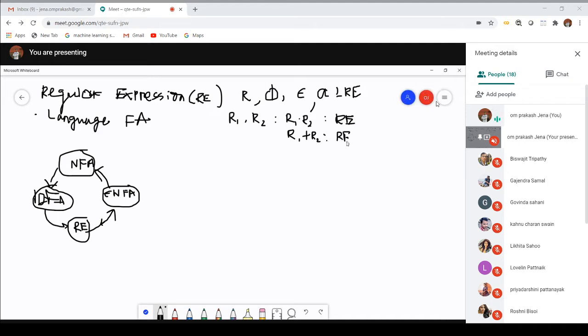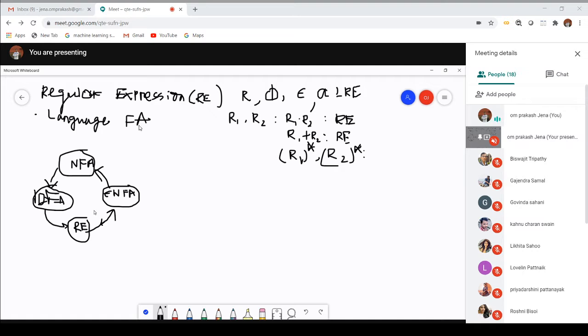And the closure of R1: the closure means repetition of that string, either null occurrence or any number of occurrences. Either R1 star or R2 star is also a regular expression.